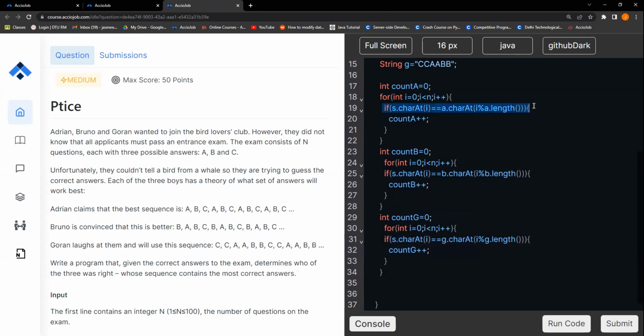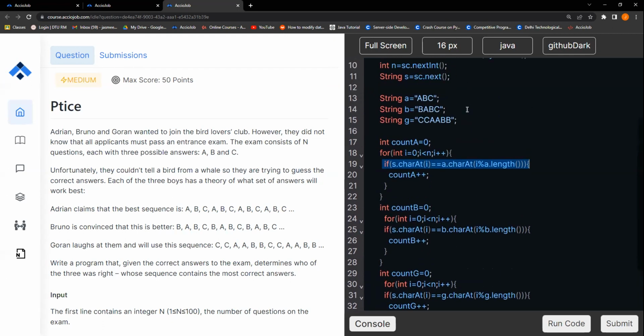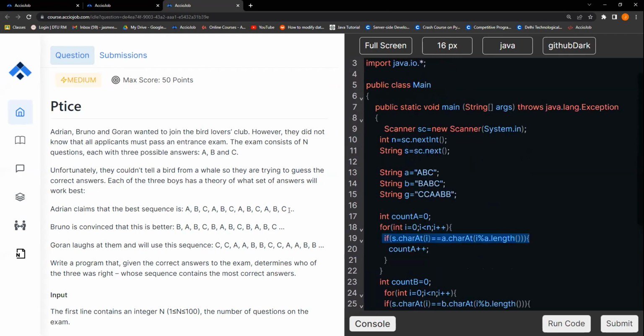Okay, so line number 19 is a mathematical line that I'm writing. In this problem, you can see it's an infinite repetition. We don't know how many times the repetition might take. The repetition depends upon the length of the correct answer key that is given to us.